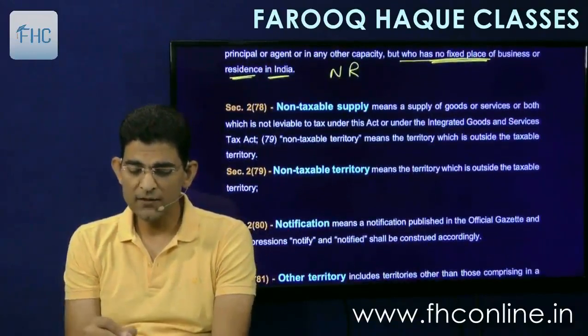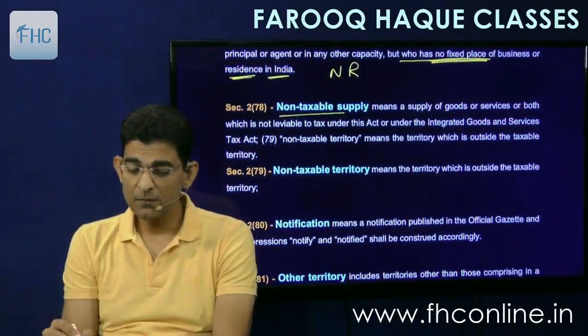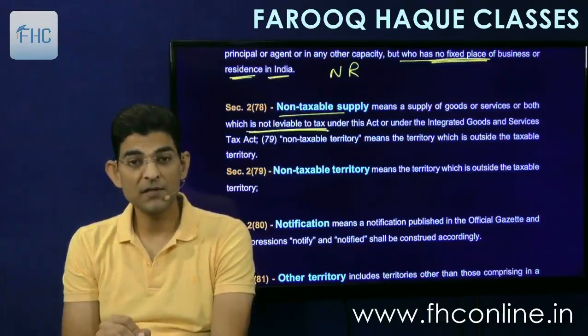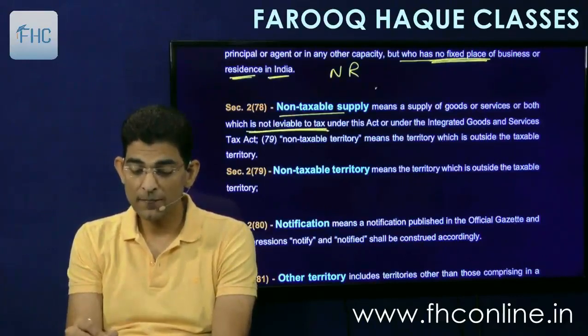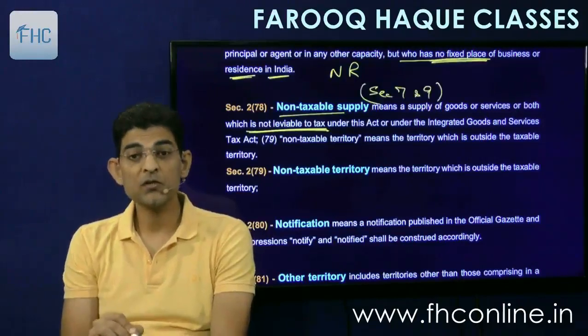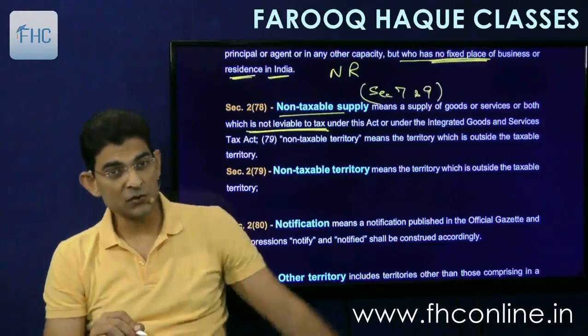Then next is non-taxable supply, means supply of goods or service or both which is not leviable to tax. Now we'll see this in section 7 basically, and 8 and 9, section 7 and section 9. That what is not leviable. Section 9 is the levy section.